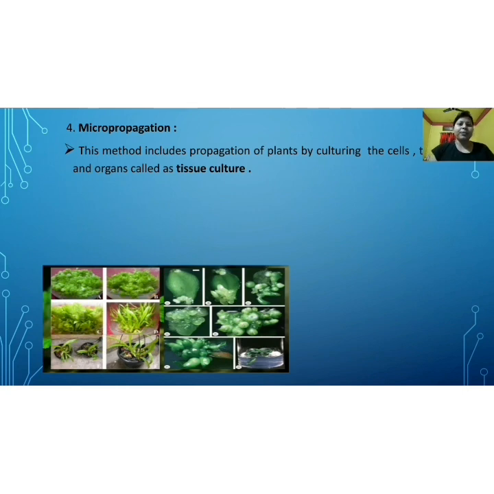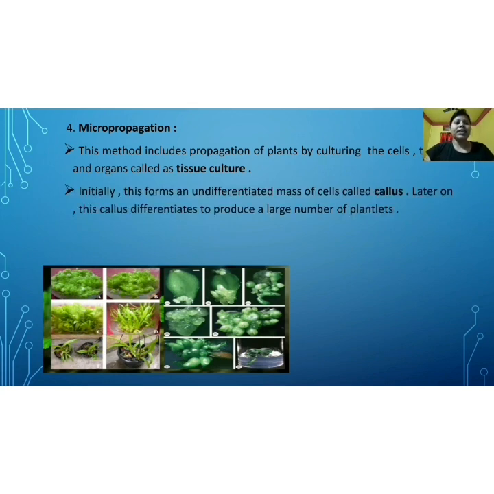Micro means very small, so the processing is done in a very minute way. Propagation of plants by culturing cells, tissues and organs is called tissue culture. So tissue culture is another name for micropropagation.